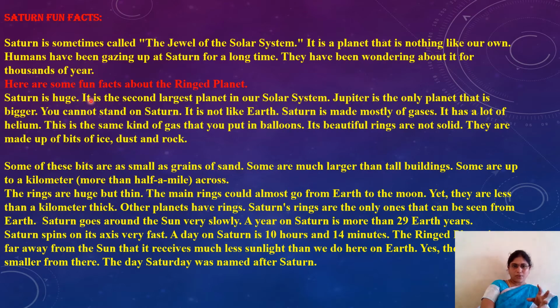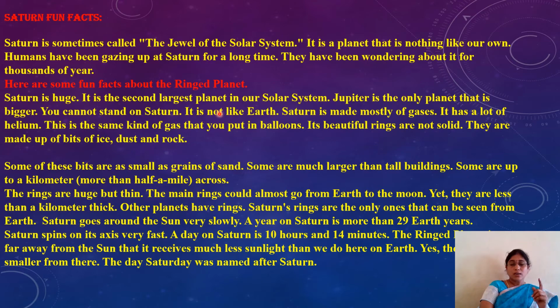Here are some fun facts about the ringed planet. Saturn is also called the ringed planet. Already you observe the rings around this Saturn planet, isn't it? You cannot stand on Saturn. Why? It is not like Earth. Why are we standing on the Earth?